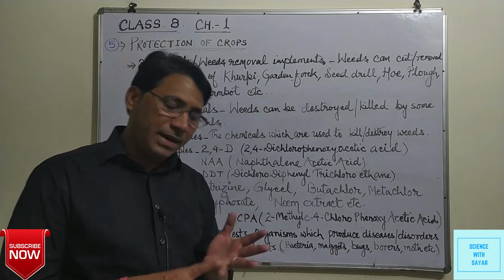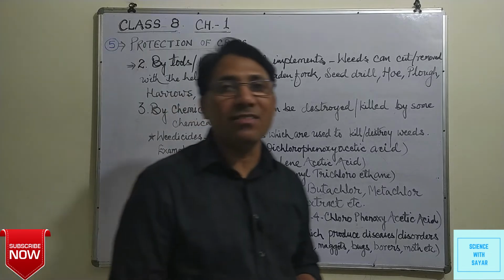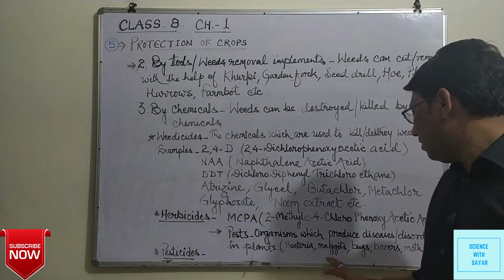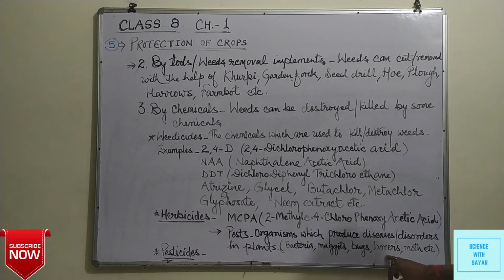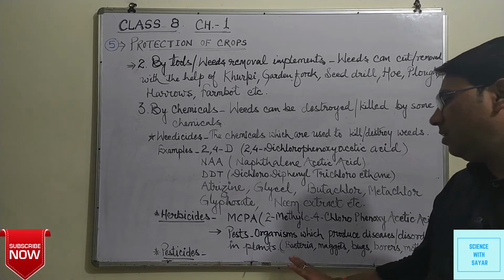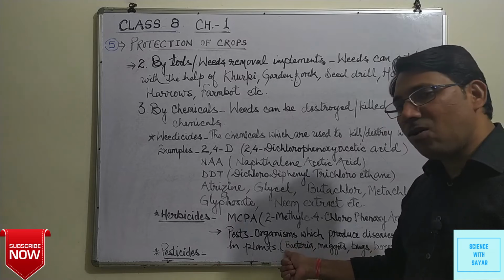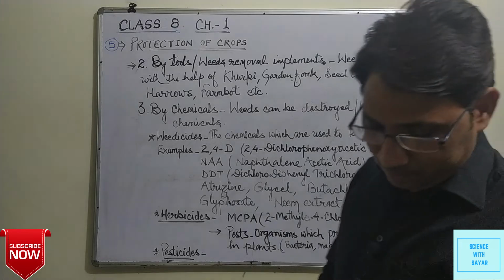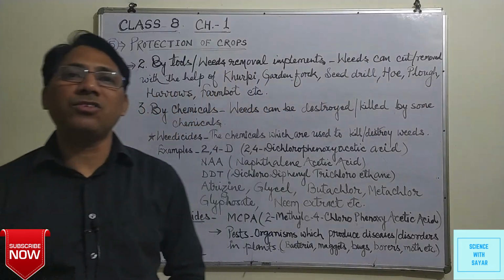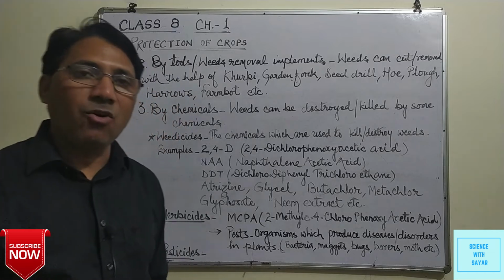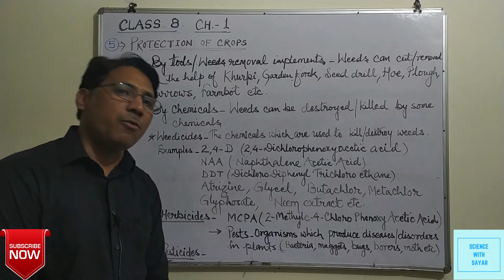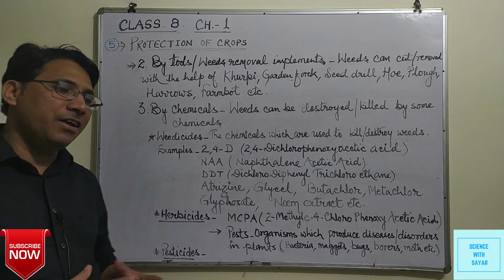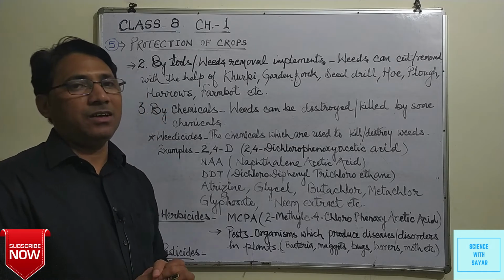They may be bacteria, virus, fungus, then maggots, bugs, borers, moths, caterpillars, etc. So we have to kill or remove these organisms from the crops, because they affect the growth and other processes of the cultivated crops, and they also produce diseases in the crops.